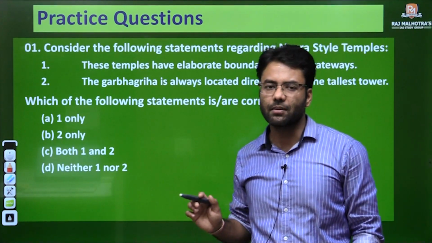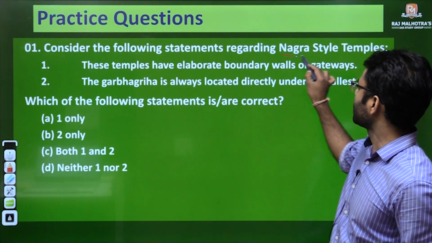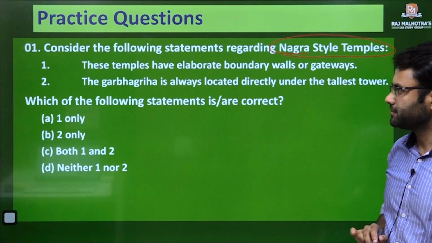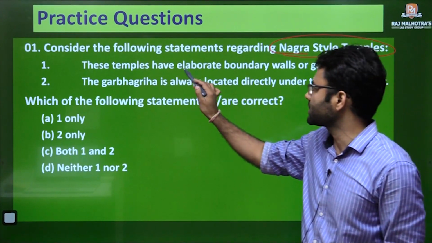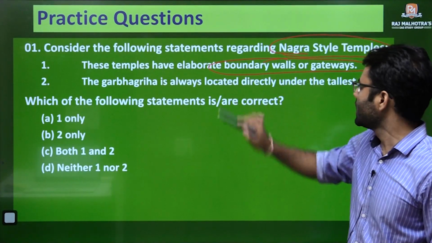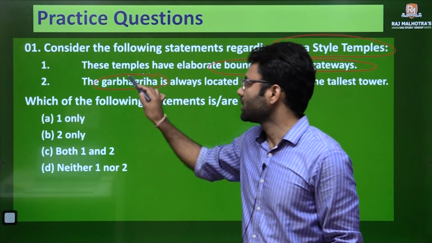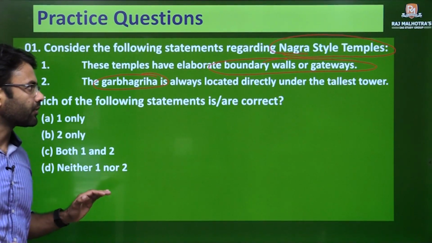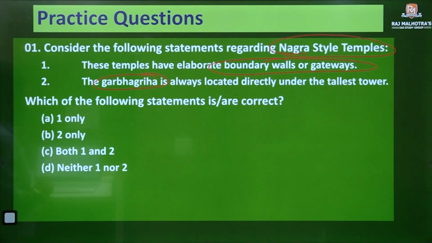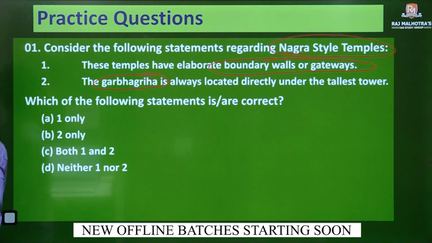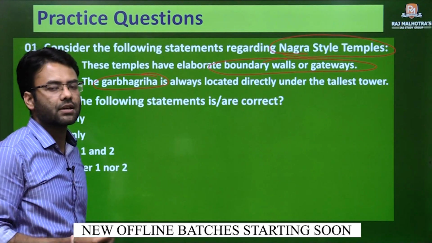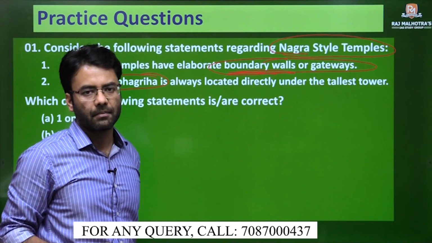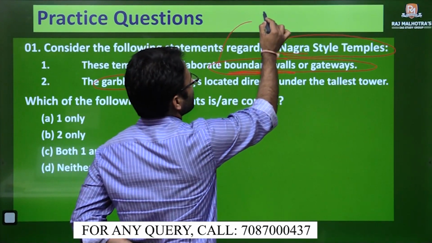We have just discussed the temple architecture, or Nagara style of temple architecture. There are some specifications regarding this Nagara style, and there are 2 statements. The first statement is about the boundary wall, and the second statement is about the garbhagriha. So give your answer in the chat box, and let me give my answer also. First of all, in Nagara style, as we just discussed, the boundary wall is not a common feature of this style. Of which style is it a common feature? It is of Dravida style.